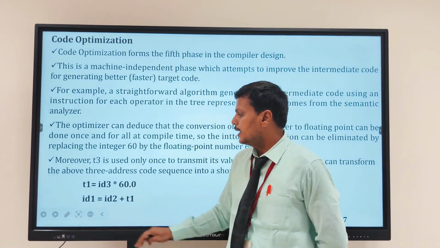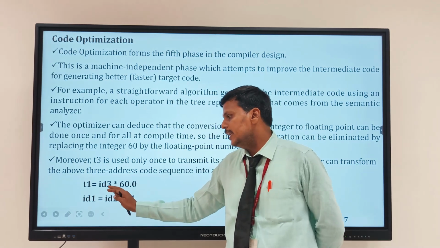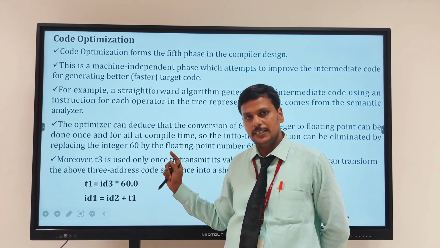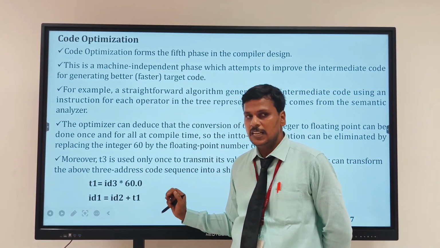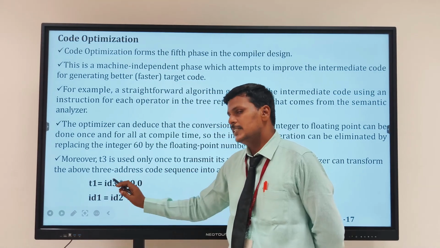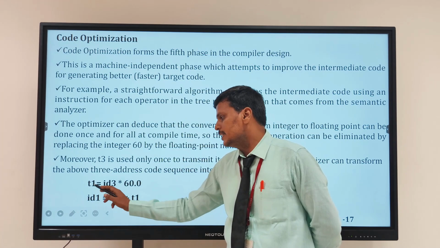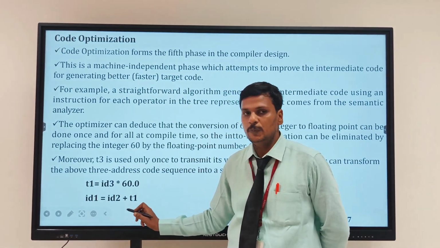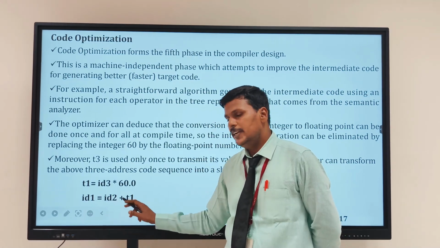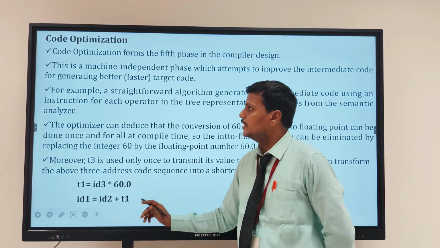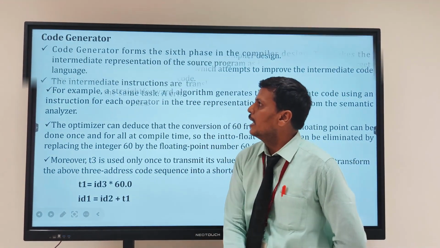So the first one I just do that. T1 equal to ID3 star 60.0, right? So int to float of 60 also means 60.0. So ID3 consists of the value that I entered for the third value, and I just add ID1 equal to ID2 plus T1. So this ID1 will consist of ID2 value plus ID3 star 60. So this is code optimization.